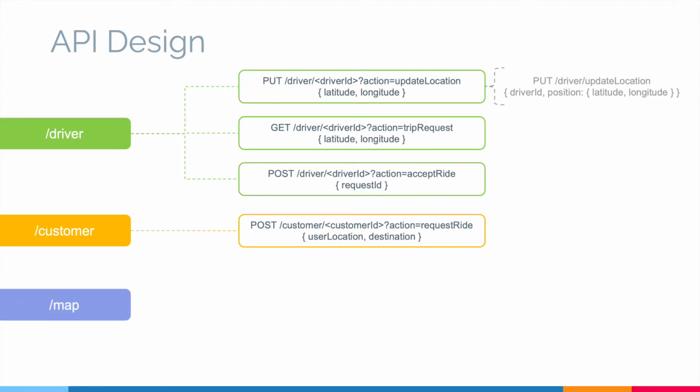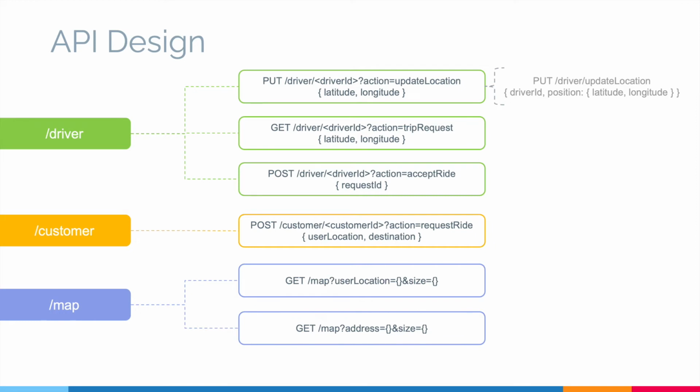We also need to get a map on the passenger's device around him, which would have data for nearby drivers as well. So we can have something like get map, where maybe we can query by map and send user's location in the parameters. We could have an API to retrieve location of an address as well, like get request of map, where instead of map we query by location and send the input address as request parameter.